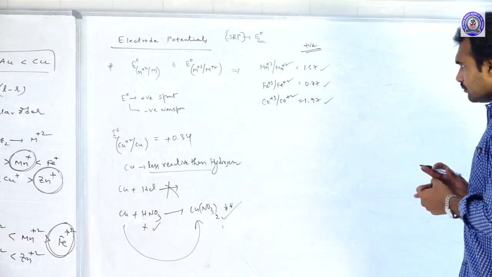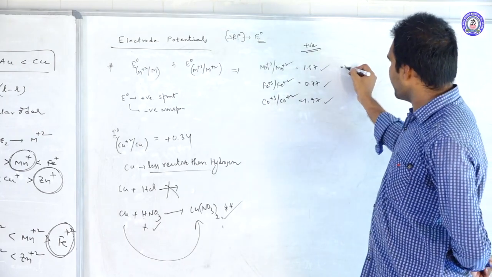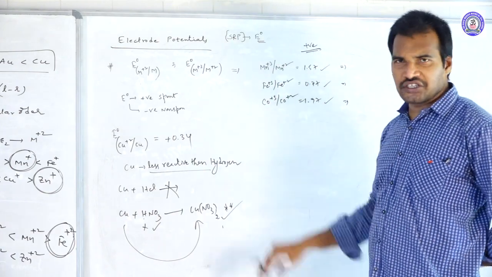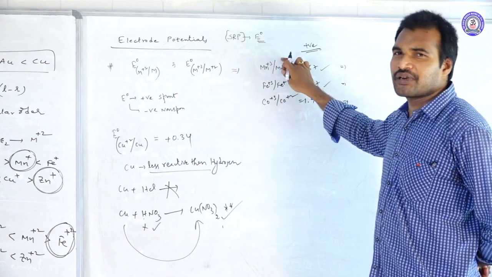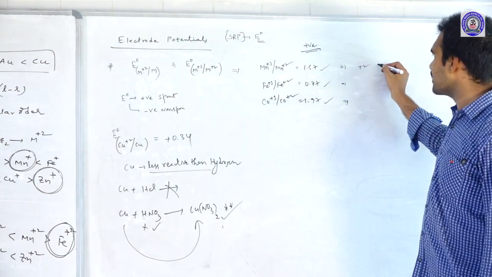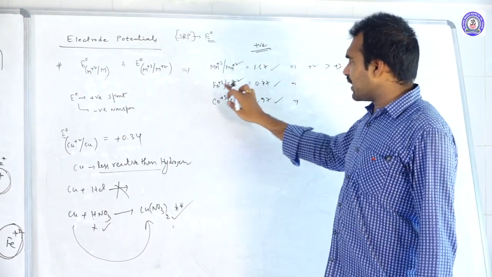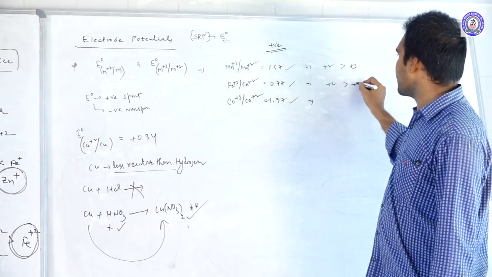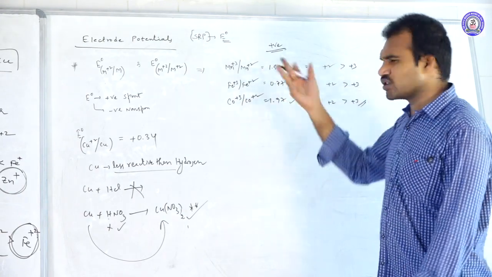Now, if they are positive, what do we conclude from this? Write the conclusion from these E naught values. What does a positive E naught value mean? Mn plus 3 can easily convert into Mn plus 2. That means Mn plus 2 is more stable. So plus 2 is more stable than plus 3. That is the conclusion. Here also it is the same: plus 3 becomes plus 2 easily. That means plus 2 is more stable than plus 3. This is the conclusion from it.